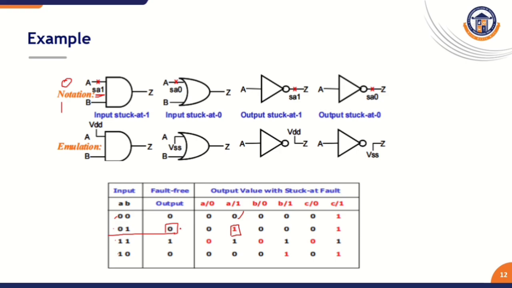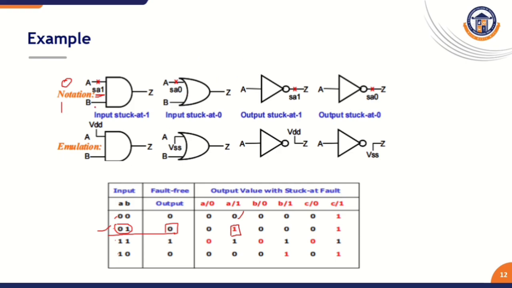Now compare both values. The fault-free response is 0, the faulty response is 1. So the outputs differ, which means this line is affected by some kind of fault, named here as stuck-at 1. This is the test vector to find a fault in this A line. Similarly, we calculate the test vectors for all the other gates.